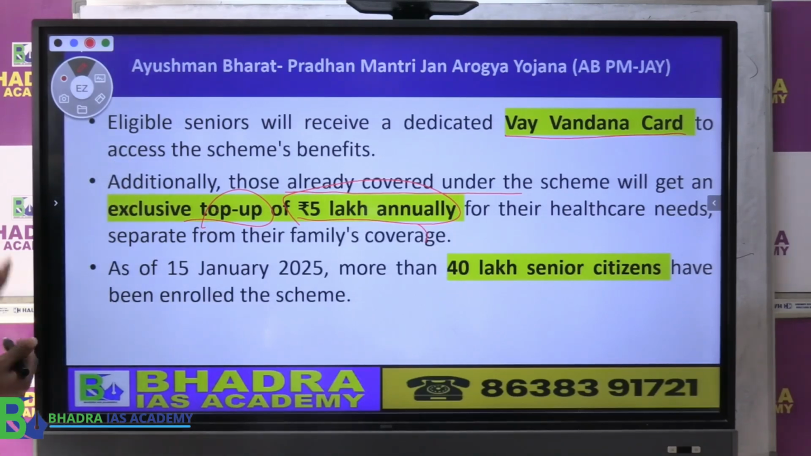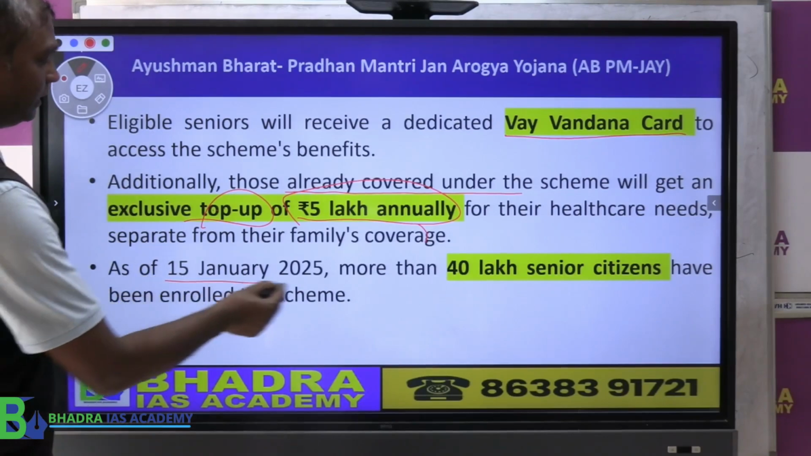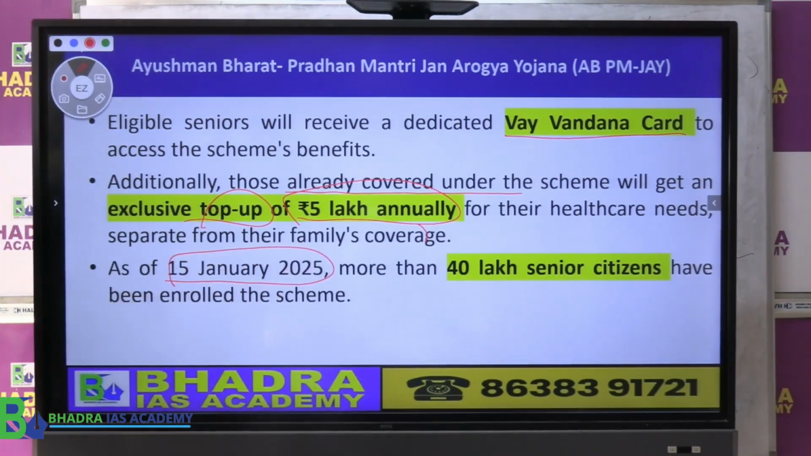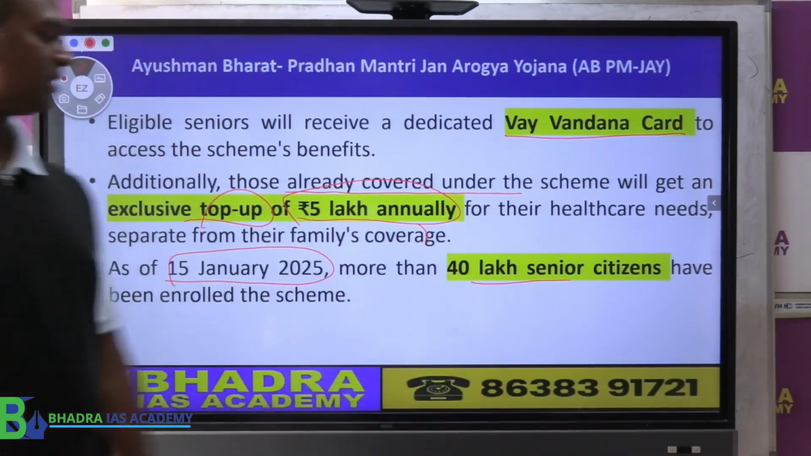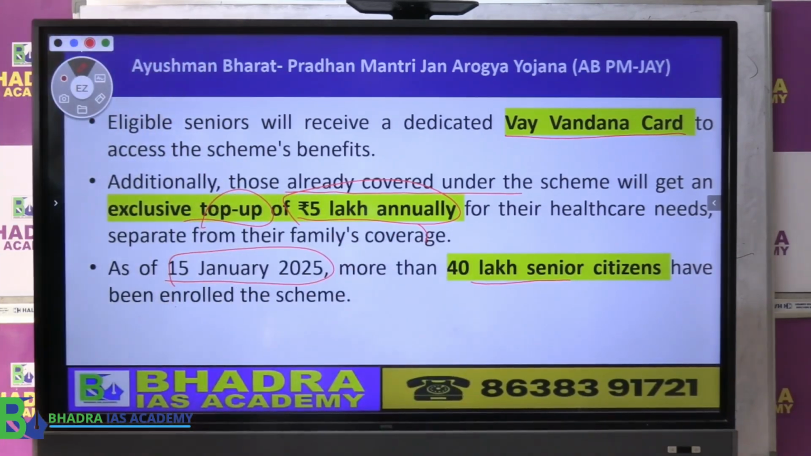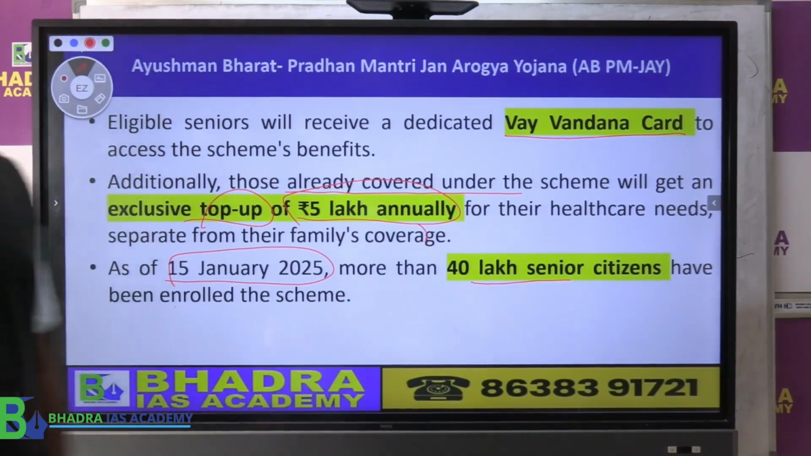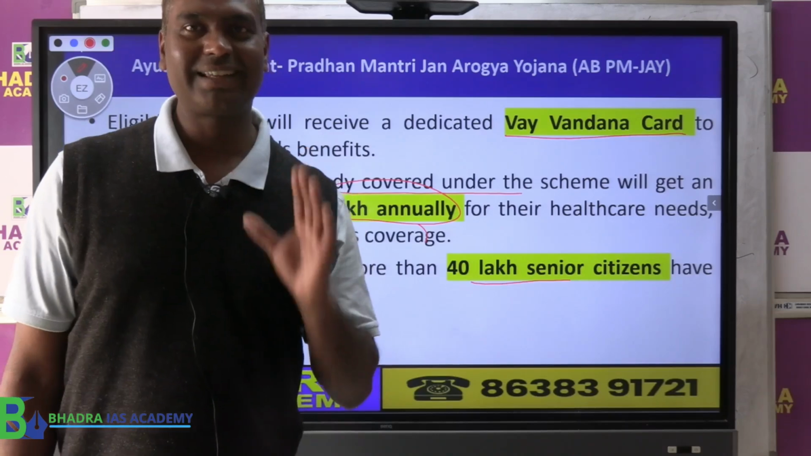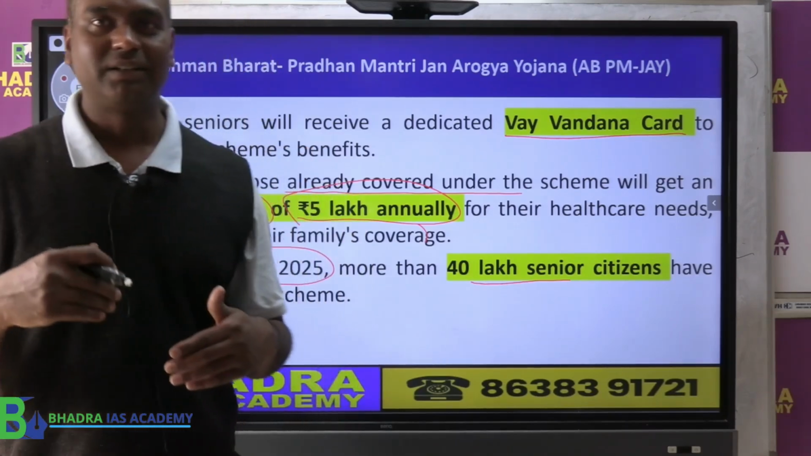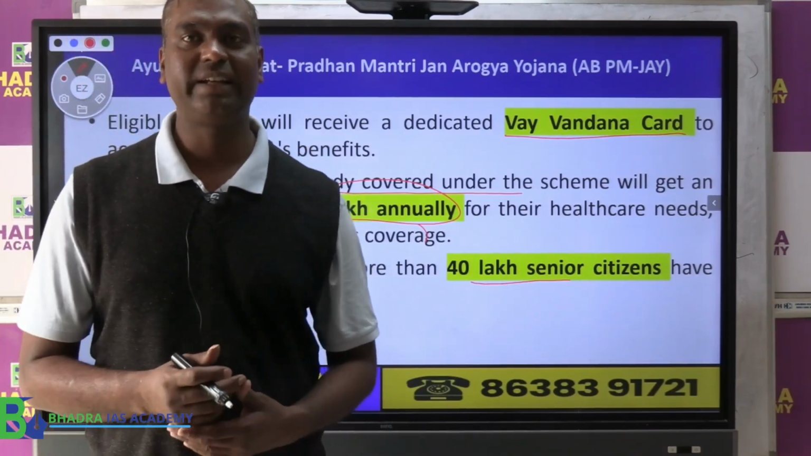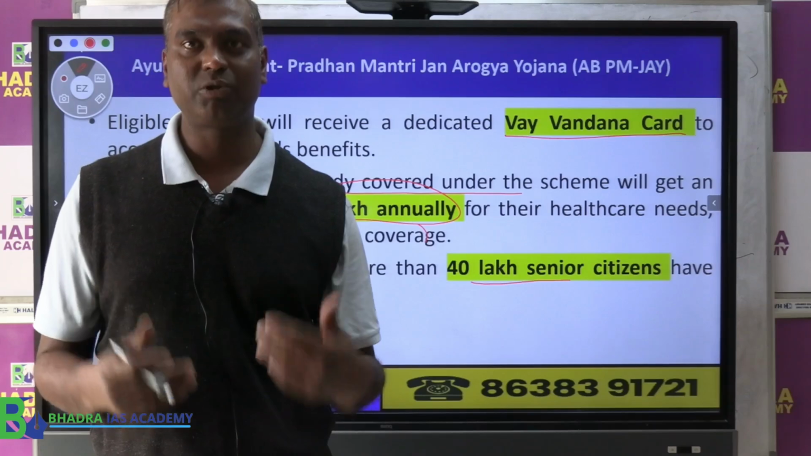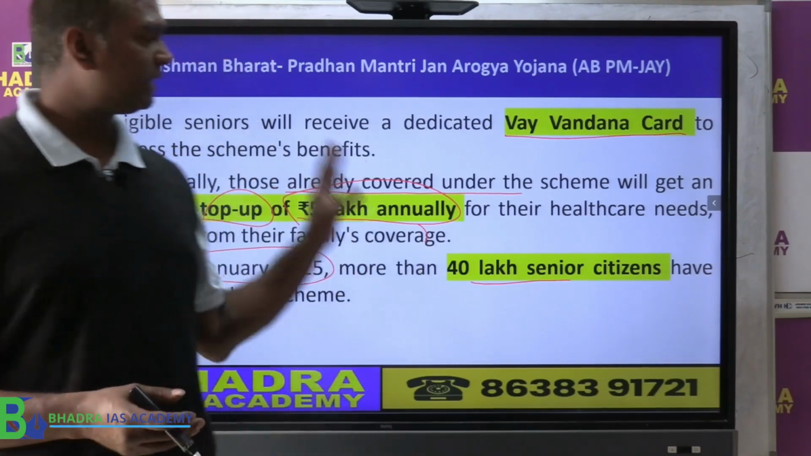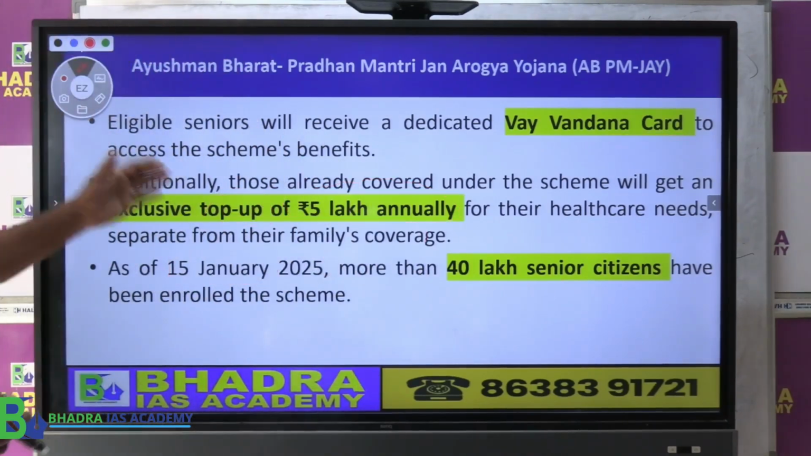Now what is the update the government has given? As of January 2025, more than 40 lakh senior citizens have enrolled for the scheme. That means there are a lot of senior citizens who have tried to get this facility, so they have made their cards, so whenever they fall sick they will be able to get the treatment. That is the basic thing the government has mentioned here.